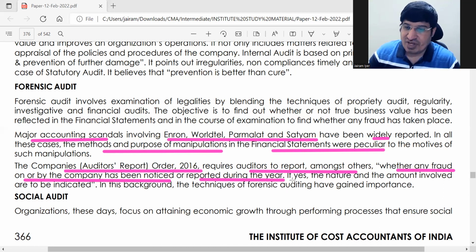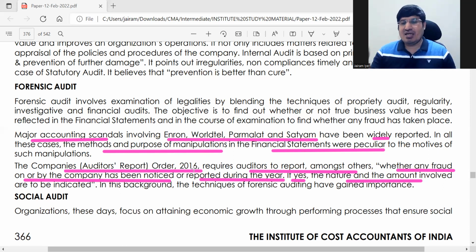Okay, if yes, then you have to say the nature and the amount of fraud. ठीक है, so CARO 2016 clearly states that if there is any fraud, or you are suspecting something, you report about it. ठीक है.